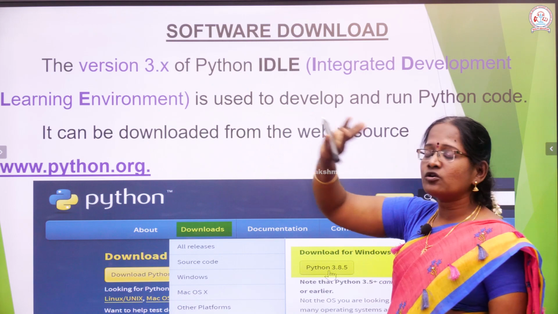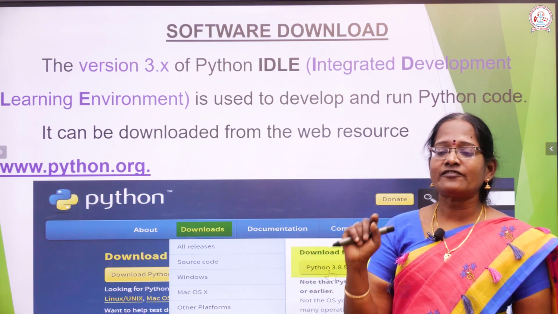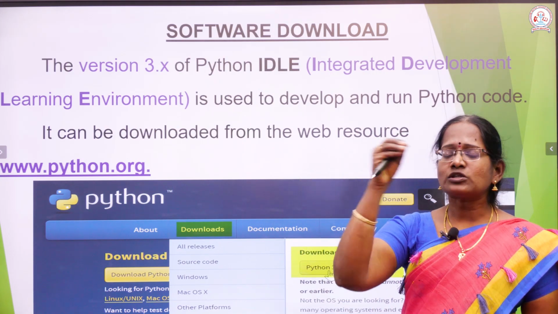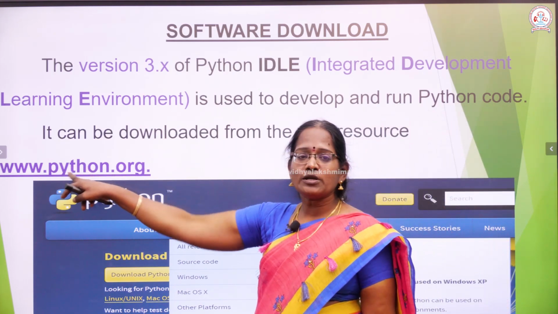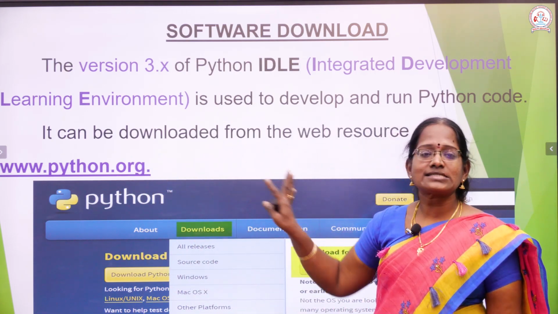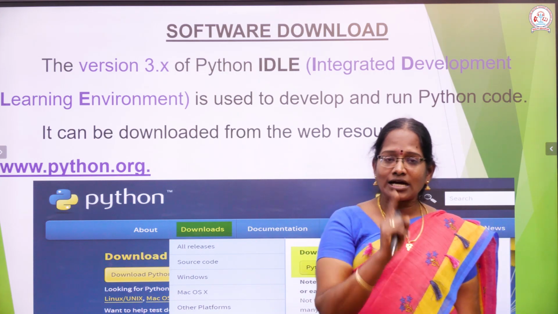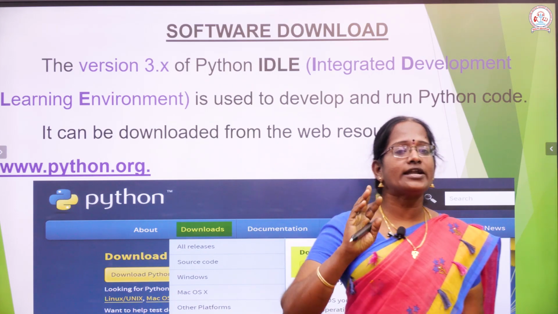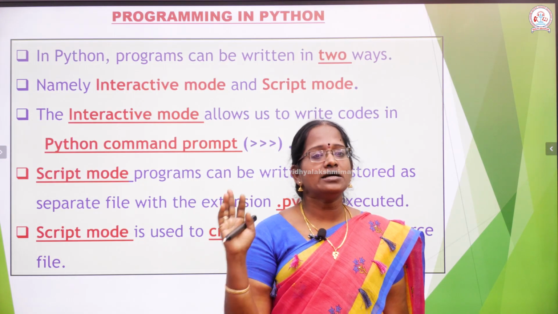First we download the software on your system. To download it, go to Google, open any browser, and type www.python.org. It automatically opens the latest Python, and the latest version is downloaded. At present in your syllabus we have to use version 3.x. This helps you create Python code perfectly.